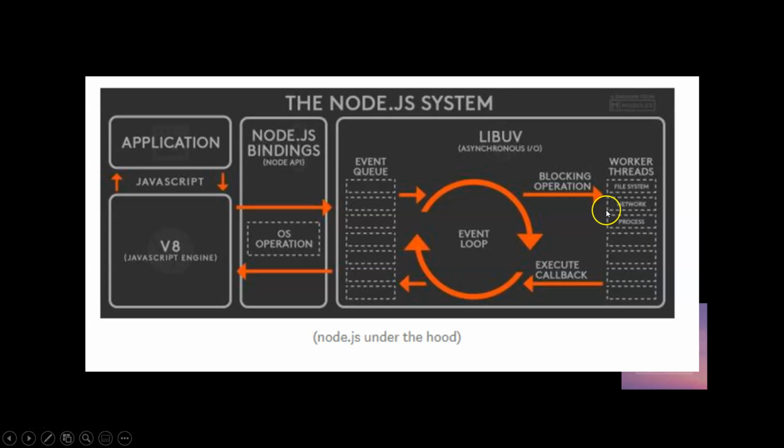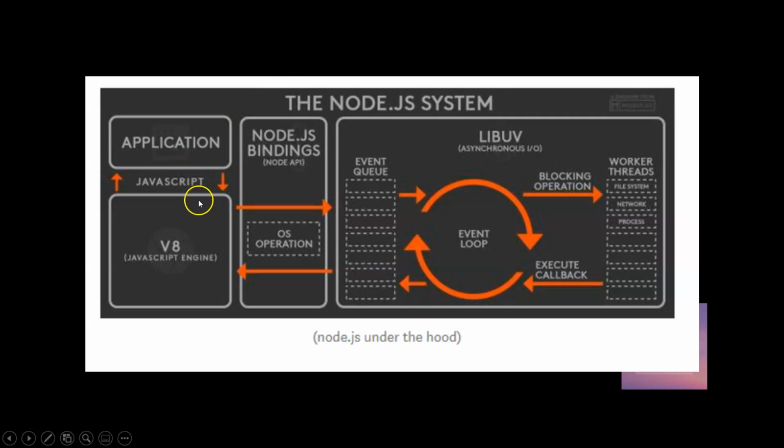Okay, and the worker thread will do the work and give it to the event queue, and at last it will go to the JavaScript engine. The events go through the event loop one by one. Once the event queue is free, it will give it to the event queue. Okay, and from the event queue it will be executed by the JavaScript stack, the stack which is present in the V8 engine. Understand?